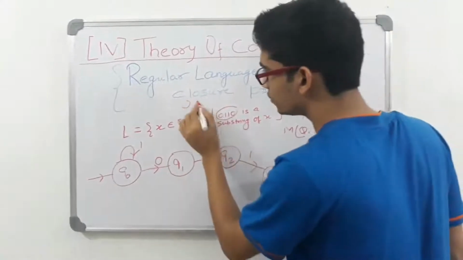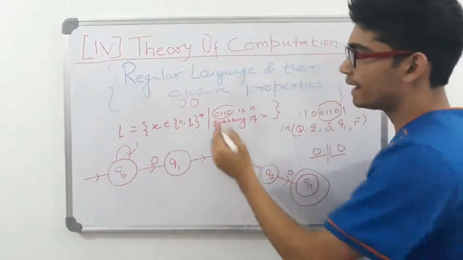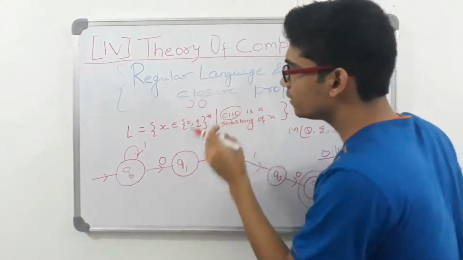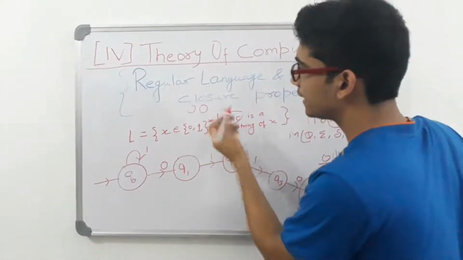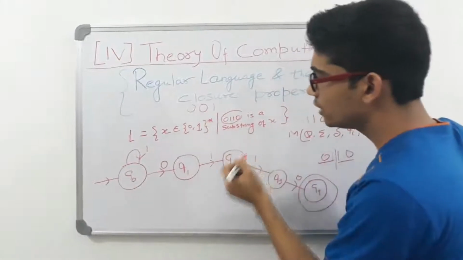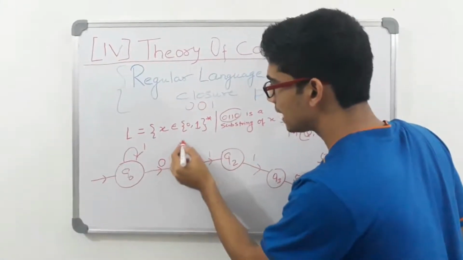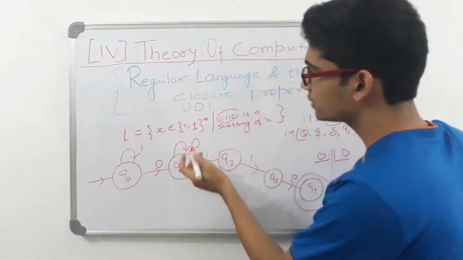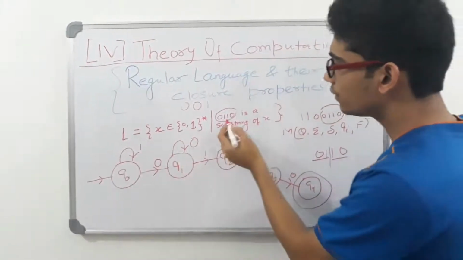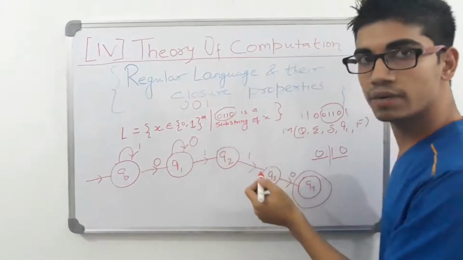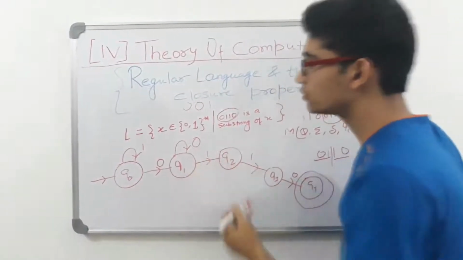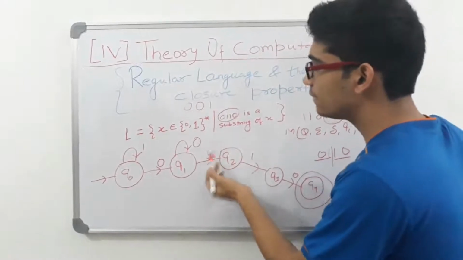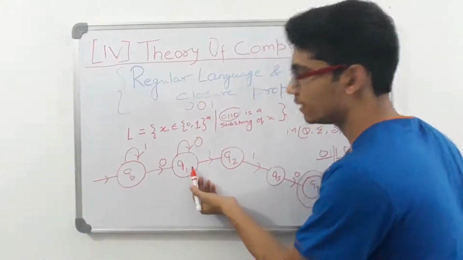Now what if I get a 0 again? Then you say, look, I should have got a 1, but I have got a 0. So again you will hope that I should get a 1 after this 0. So you'll say, okay, I have got a 0, I will remain here only, isn't it? Why? Because getting a 0 was not our goal. Getting a 1 after a 0 was our goal, and again I get a 0. So in the hope that the next character scanned will be 1, I will remain here only.